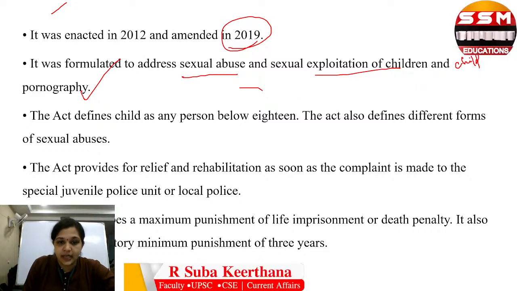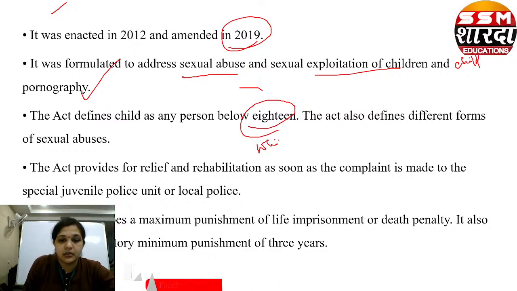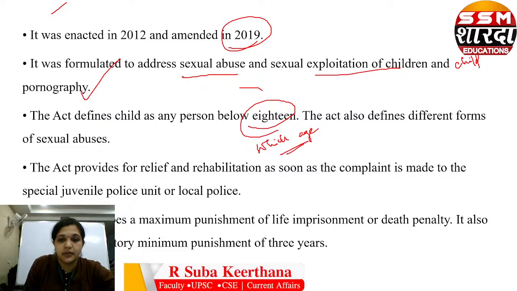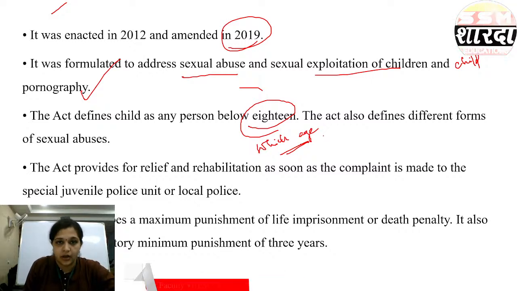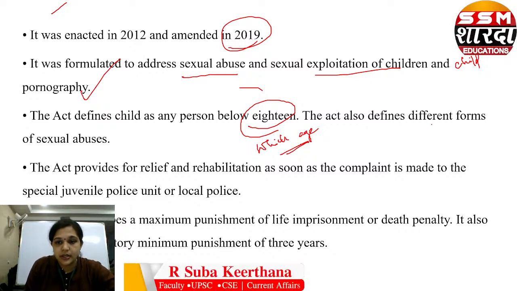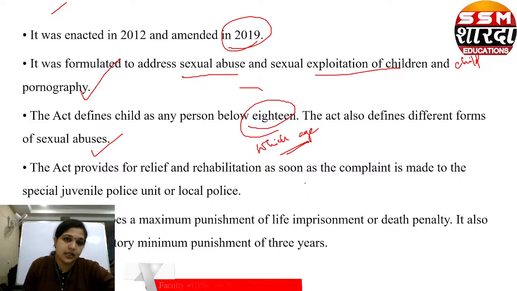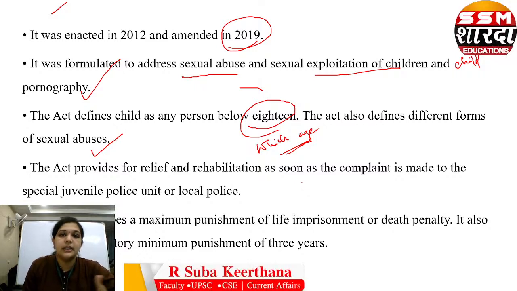So this defines a child as a person... this is very, very important. Which age is defined as children? Anyone below 18 is defined as a child according to this law. The act also defines different forms of sexual abuses. It provides for relief and rehabilitation as soon as the complaint is made. Who will take care of this? The special juvenile police unit or local police will take care of this.